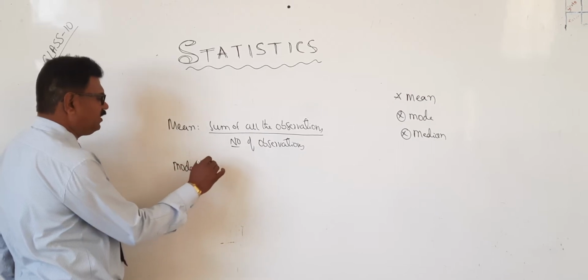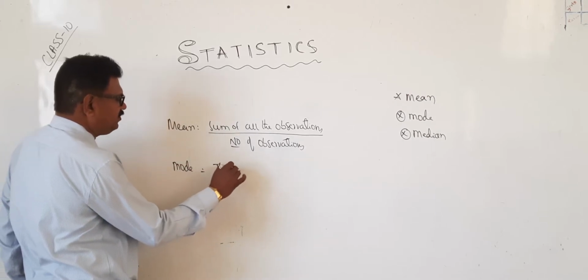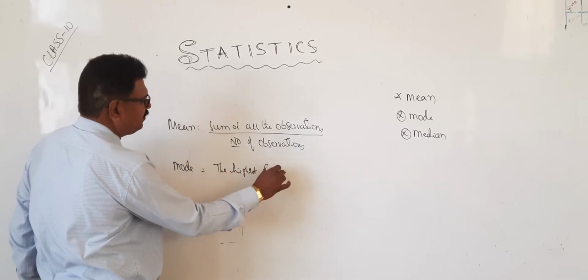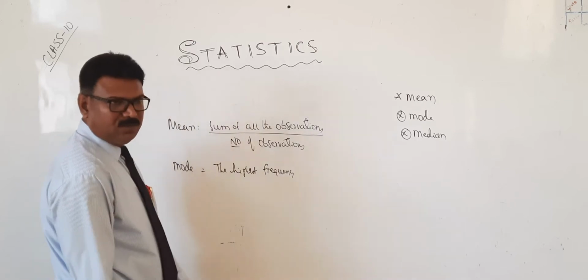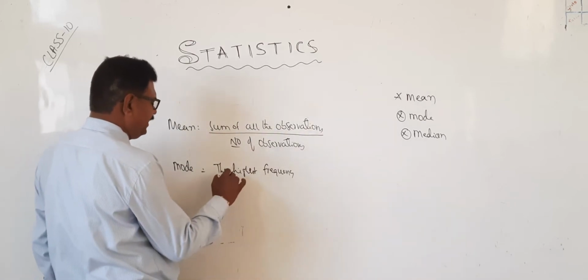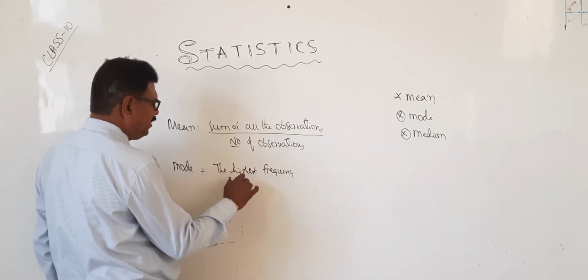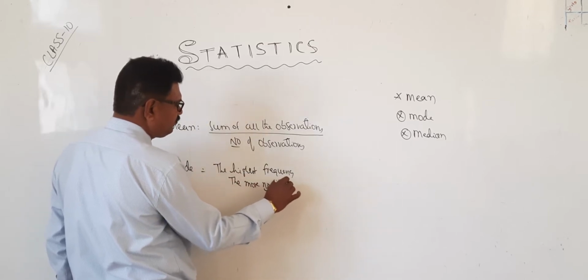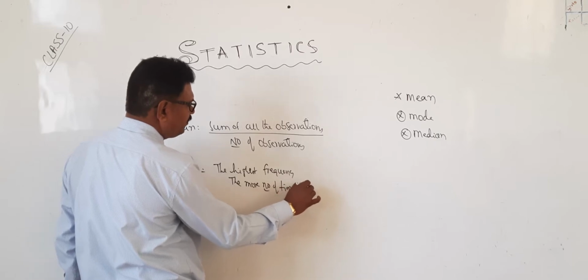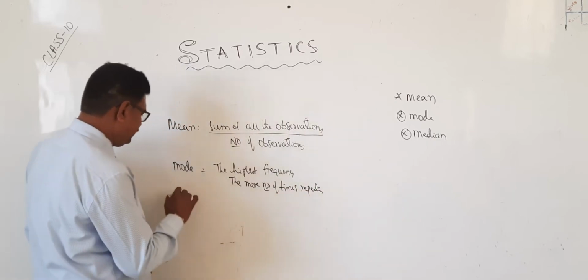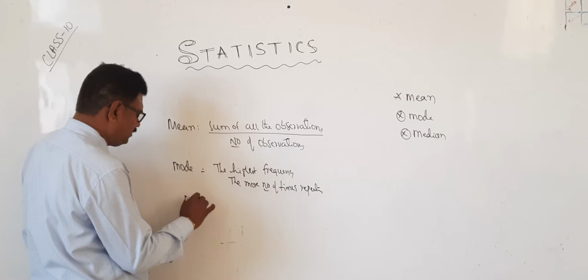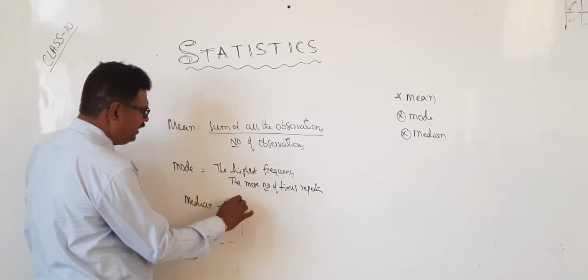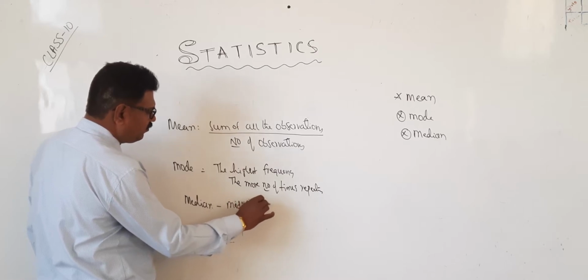Mode is nothing but the highest frequency. Highest frequency means the one repeating the most number of times. Next, median. Median means the middlemost term.